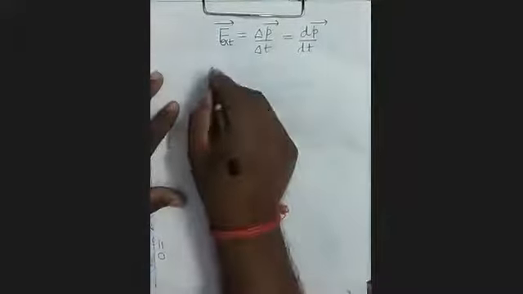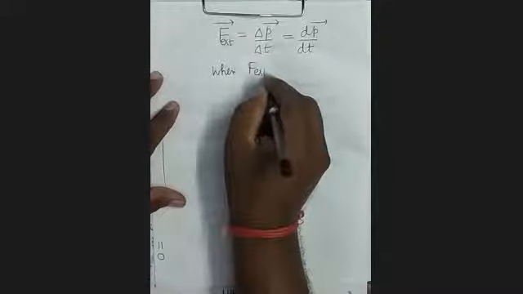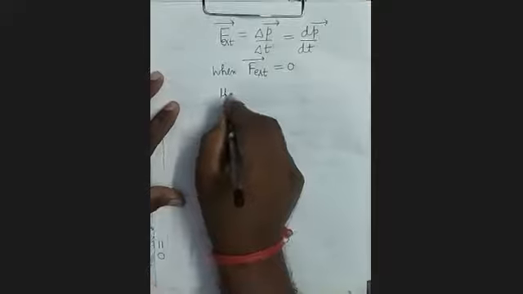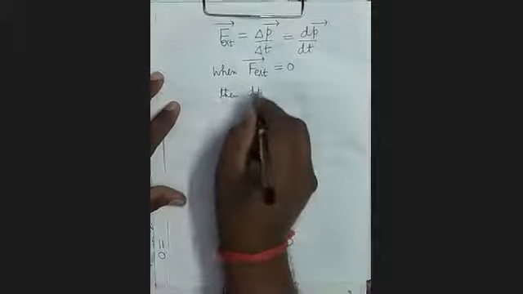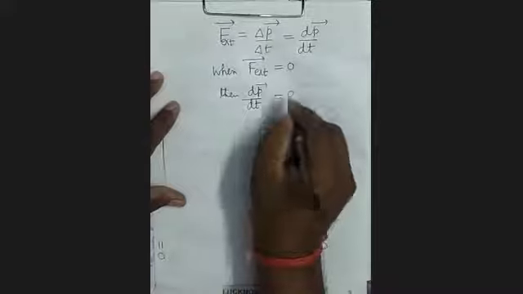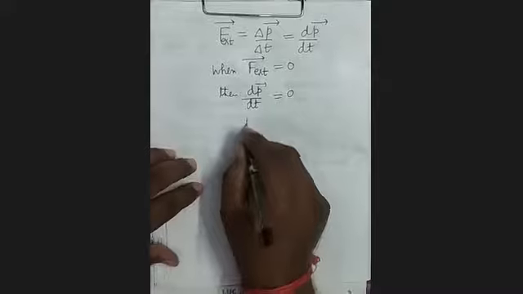So when F external is 0, then dP upon dt will be 0. And when this is 0, then P will be constant.